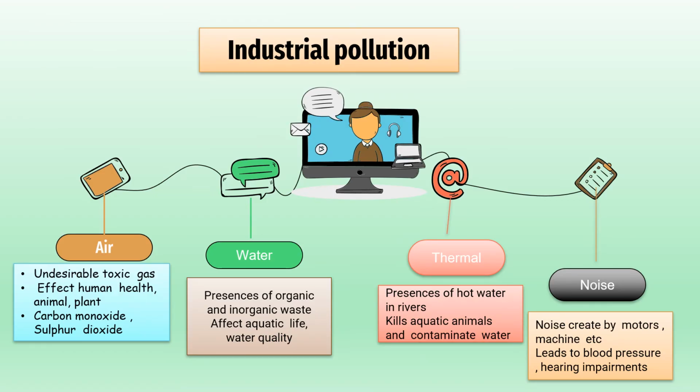Now let's look into the causes that lead to industrial pollution. Industries have caused severe pollution of our natural resources. Industries caused environmental degradation through four main types of pollution. Number 1, air. Number 2, water. Number 3, thermal. And number 4, noise.